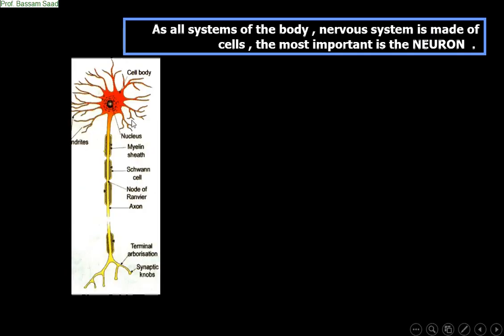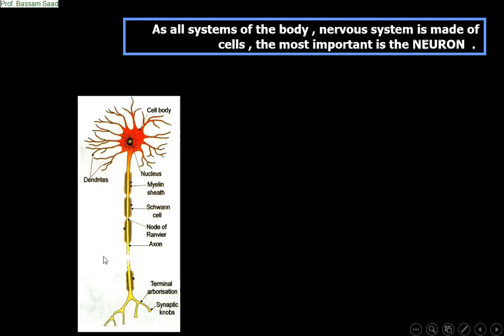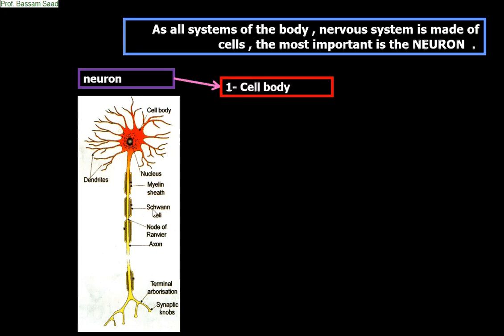The neuron, in a simple way, is made up of two parts. The first is called the cell body. Look at this in this document. The cell body is the most important part of the cell. It must contain what? Very good, the nucleus.